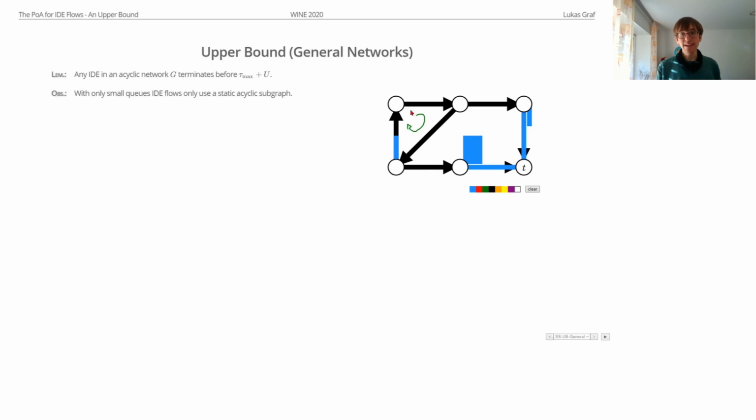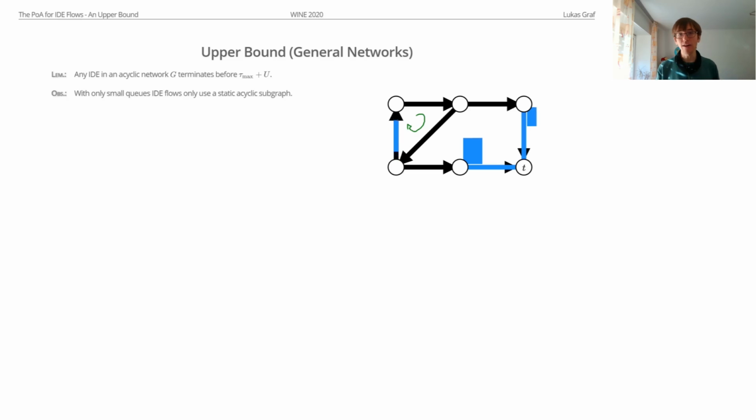Well, to see that, why is our flow trapped in a cycle here? It is trapped because there are other flow particles which are blocking it, here and here. Can this keep going forever? Well, no, because these flow particles are actually closer to the sink, and in this example, all the flow particles from this queue, once they leave it, they immediately vanish into the sink. So whenever we are blocking our cycling flow here by flow particles here, we lose some flow. The blocking flow then vanishes into the sink, right? And since we only have a finite amount of total flow in this network, this can't happen forever.